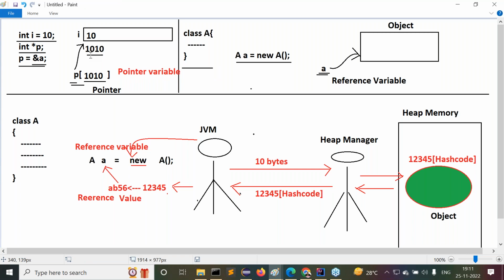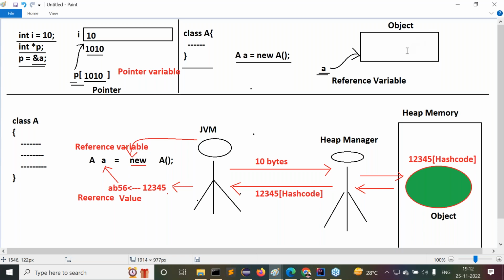By storing what? Their address location. That's why that variable is called what? Pointer variable. Got my point or not? But in the case of Java, a variable is referring a block of memory not by storing address location, but by storing the reference value of that particular object, where reference value is a hexadecimal form of hash code, where hash code is not at all any address location. Hash code is a unique identity in the form of a random integer value provided by the heap manager. So reference value is not representing any address location. So by storing the reference value of the object, a reference variable is able to refer a block of memory.